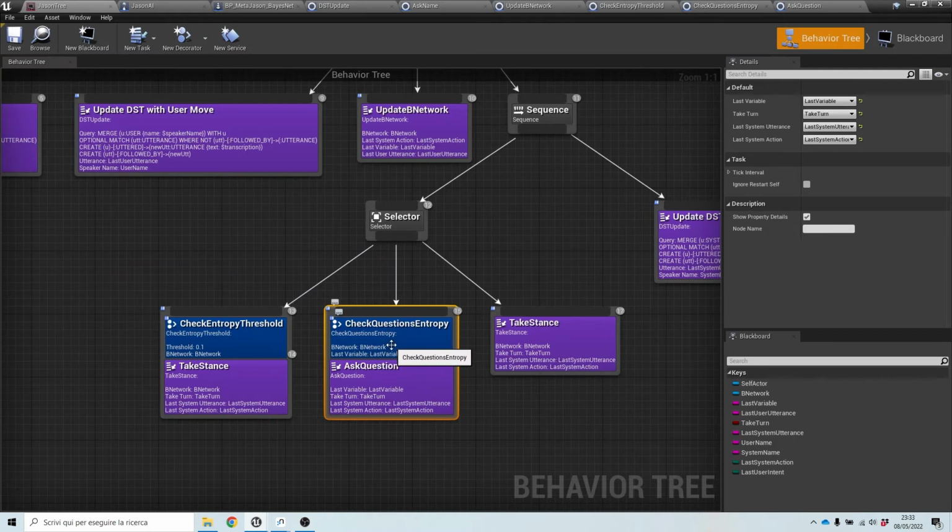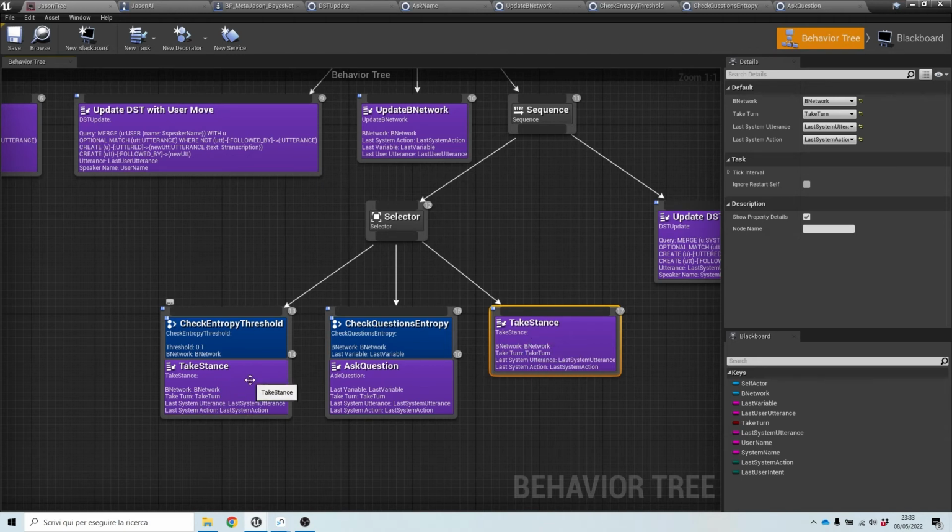If this fails, then regardless of the entropy value of the target variable being lower than the threshold, JSON needs to take a stance. So we have the same task here, take stance, that takes priority over everything if this condition is verified, but is executed anyway if we don't have any questions to ask.